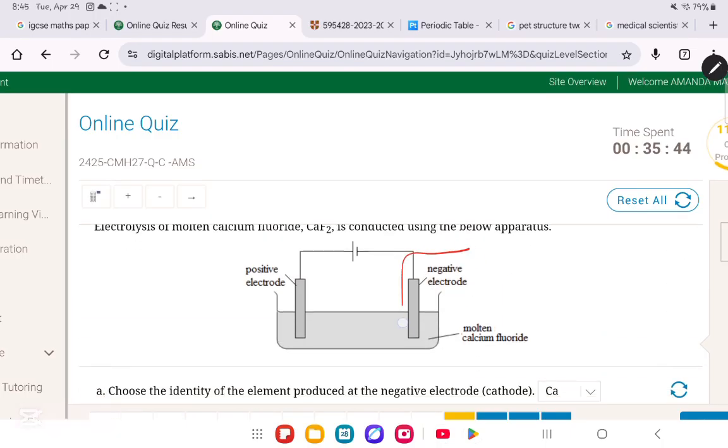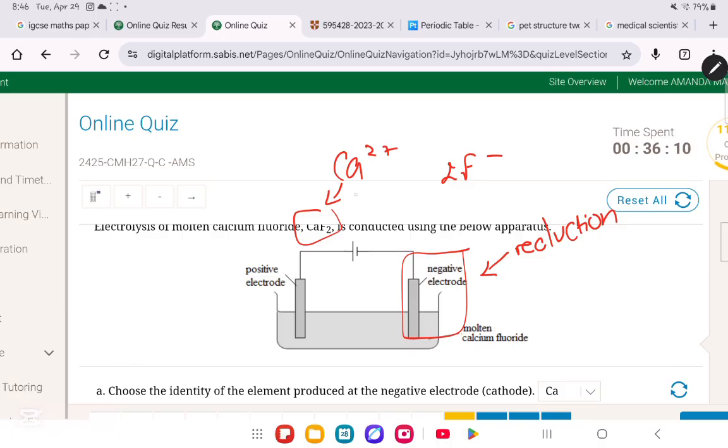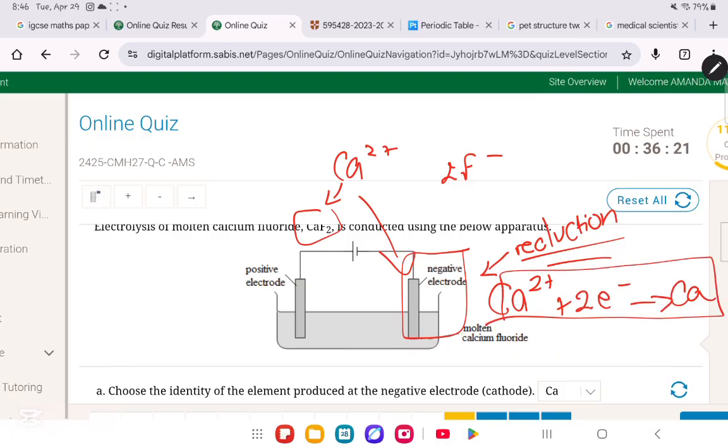At the negative electrode, which is the cathode, it will undergo reduction, I believe. Reduction means the gaining of electrons. So take the ion. After separating the ion, you have CaF2, you will have Ca2+ and 2F−. So the Ca2+, you will bring it to the negative electrode, which is the cathode. It will undergo reduction, so it will gain electrons to form Ca. So this is the equation over here. And at the positive electrode, which is the anode, you're going to take the 2F− and bring it over here.